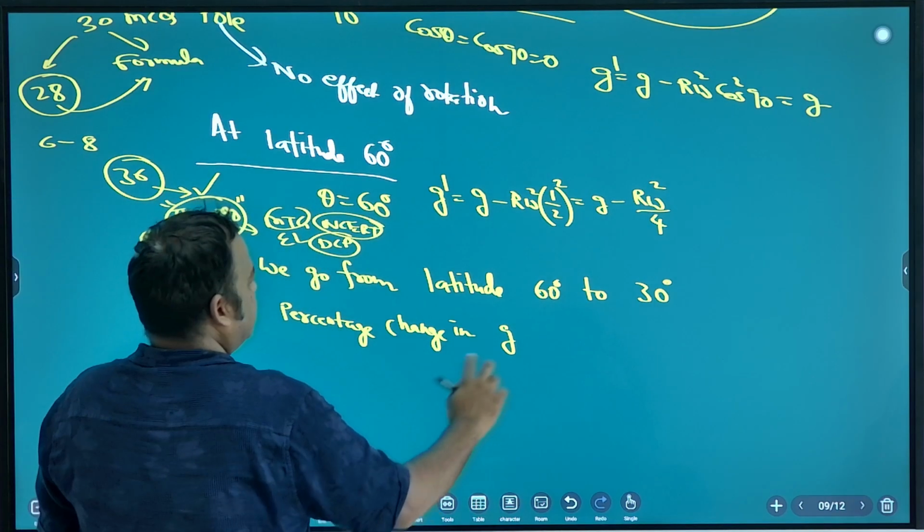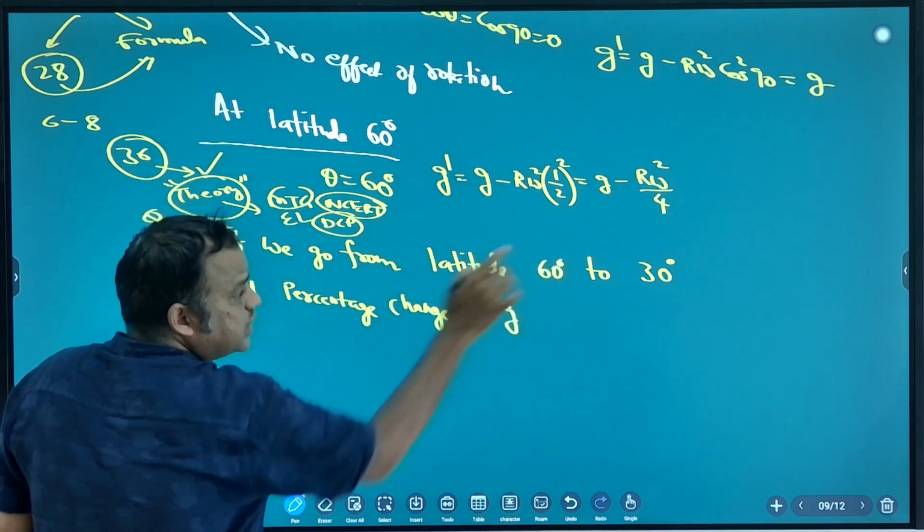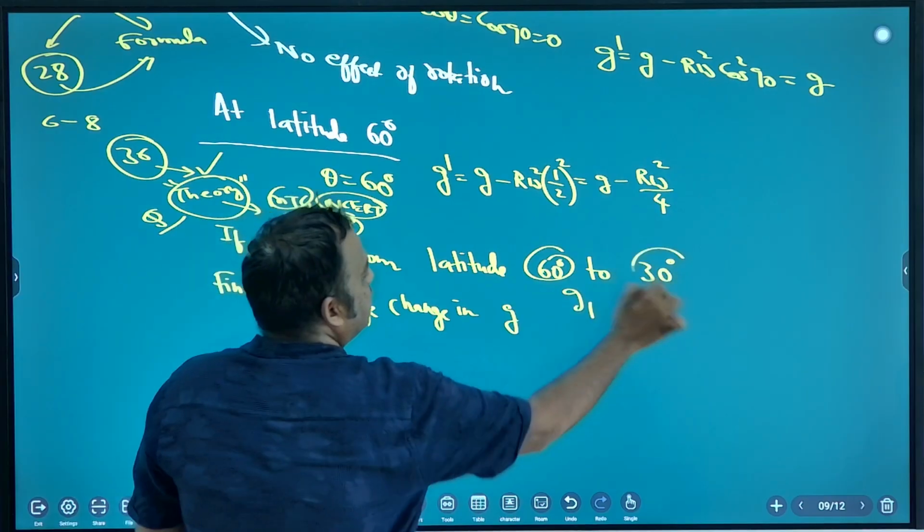Now you tell me the formula. You are going from latitude 60 to 30. Initially you are at 60 degree, finally at 30 degree.